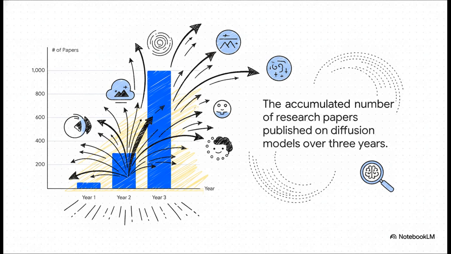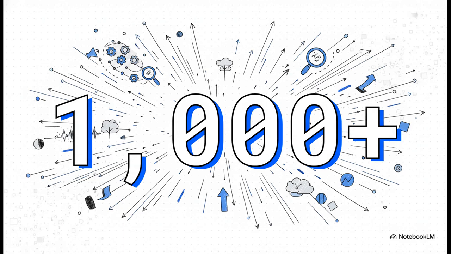And by the third year, the number just completely skyrocketed. It felt like the entire field was in a dead sprint to explore this new frontier. Let me just put one single number on it for you. More than 1,000 research papers were published on this topic in just a 2 to 3 year window. That kind of exponential growth, it's almost unheard of in science. It just goes to show you how unbelievably powerful and promising everyone realized this technology was.